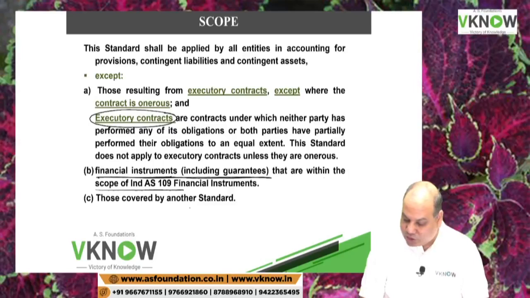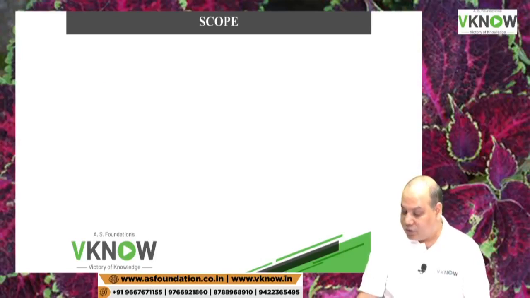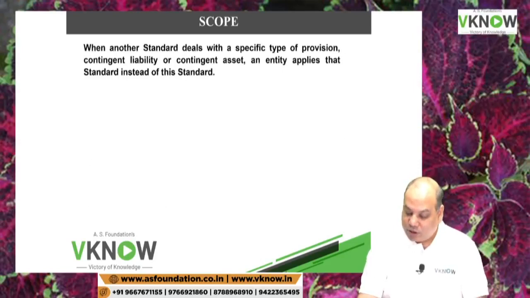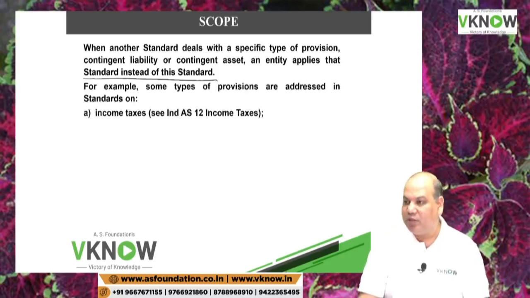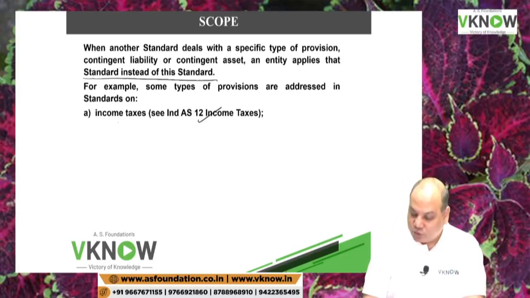Then next is those which are covered by other standards. So the standard says when another standard deals with a specific type of provision, contingent liability or contingent asset, an entity applies that standard instead of this standard. Now there are some specific standards dealing with certain specific liabilities, like for example, Ind AS 12. So income tax liability is also a liability. It is also a provision because it requires estimation.